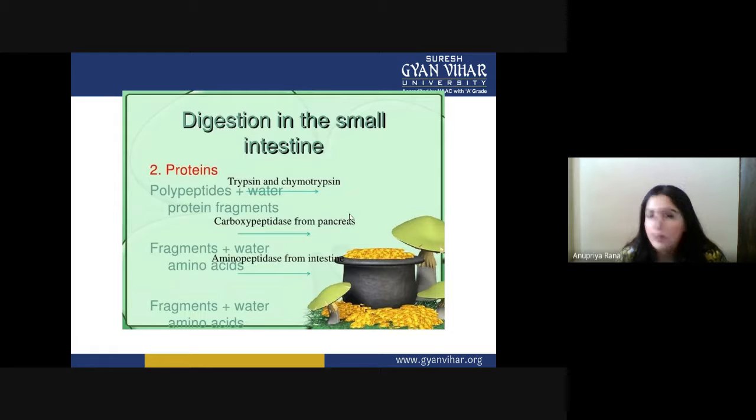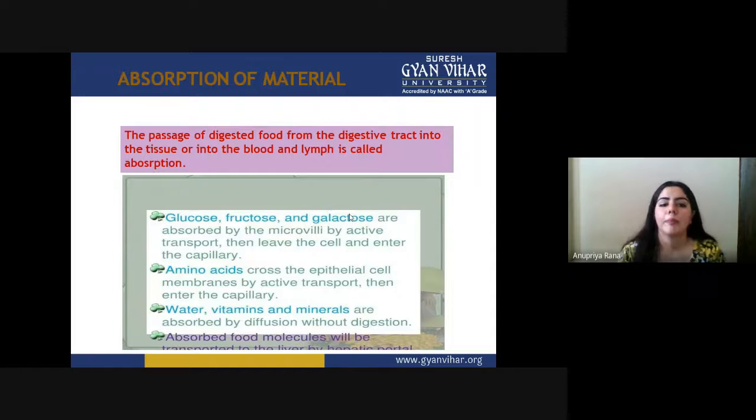The very first, trypsin and chymotrypsin, break the protein into small fragments. Carboxypeptidase from the pancreas again breaks these down into smaller pieces, and the last one, aminopeptidase, converts them into amino acids, and only in the form of amino acids can they be used inside the body.